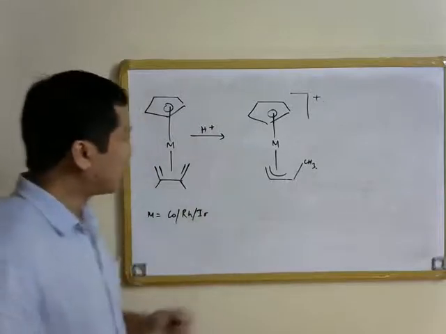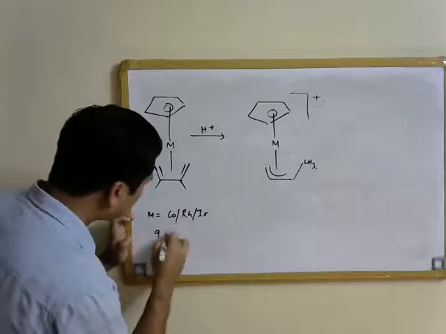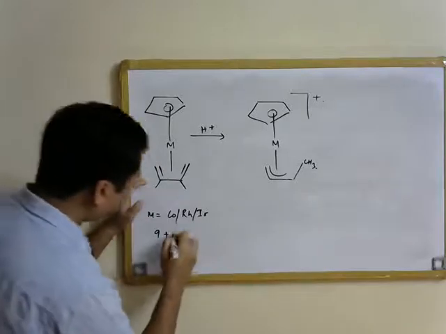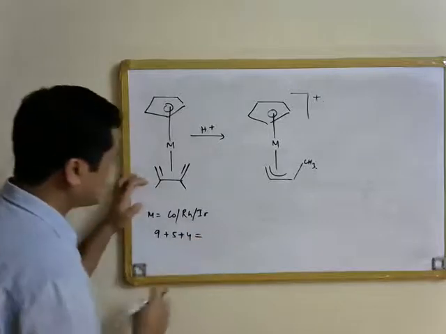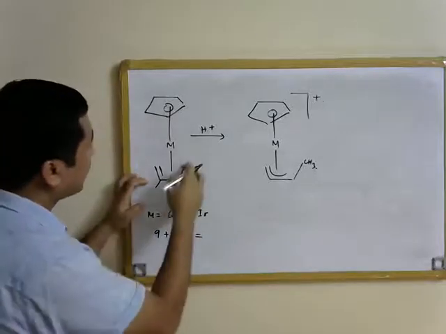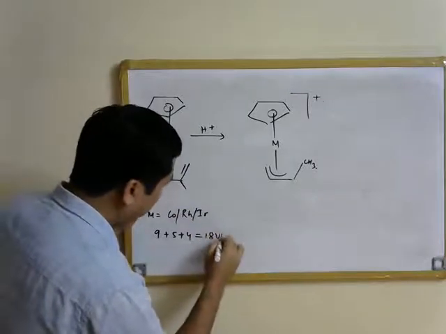Now if you count the electrons over here in the precursor complex, 9 electrons from cobalt, 5 electrons from the Cp ligand, and 4 electrons from the butadiene ligand over here, substituted butadiene. So 18 valence electron it is.